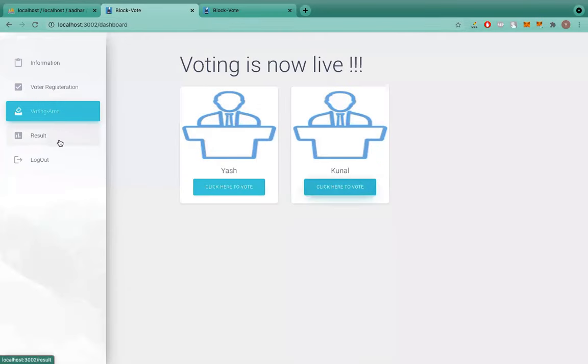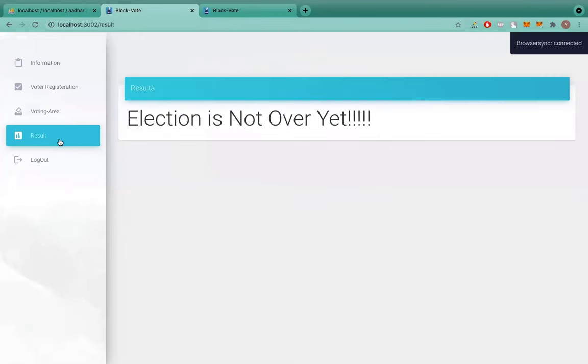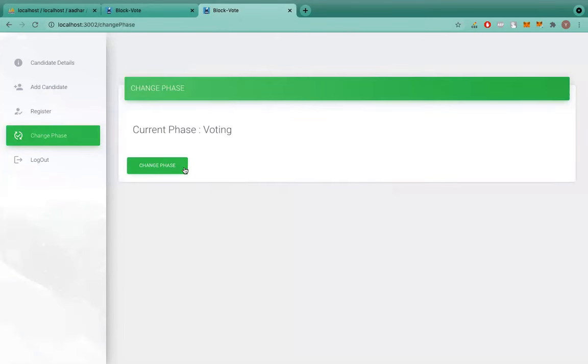Now in the result section, the election is not over yet. This message is shown since the voting phase is still on, and all the other users will be voting. As soon as the deadline comes, the admin will manually change the phase from the voting section to the result phase.